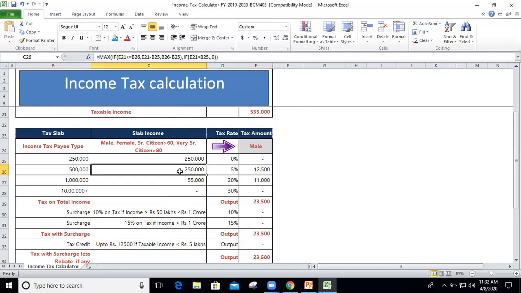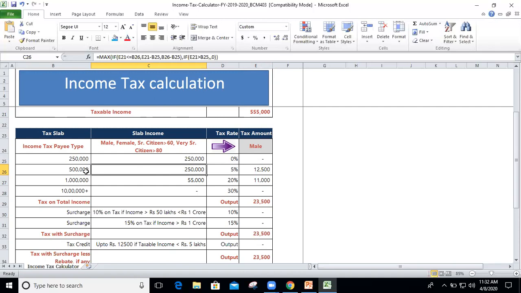Now this is a very important formula. Here we are using multiple conditions, meaning there is a max and there is an if, and not only the if, there is a double if. So there are actually three conditions. We are taking the maximum of the two if functions. Please look at this very carefully, and it will be easier for you if you practice this whole thing on your own laptop with the same data. Use the same formula, the logic will be clear to you, and then it will be easier to understand and apply. So first, we all know the second slab is from 2 lakh 51 rupees